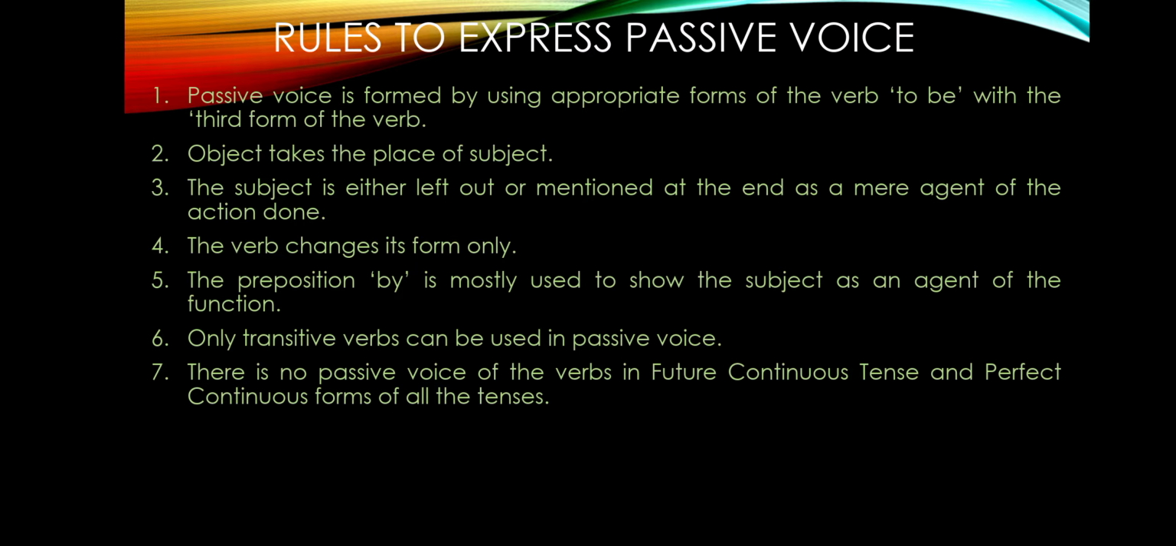Number 3, the subject is either left out or mentioned at the end as a mere agent of the action done. So object will take the place of subject and the subject will take the place of the object. And the subject will be either left out or it will be mentioned at the end of the sentence. Number 4, the verb changes its form only. Number 5, the preposition by is mostly used to show the subject as an agent of the function. So whenever we will be transforming the active voice sentence into passive voice, we will be adding by. The verb will be the third form of the verb.